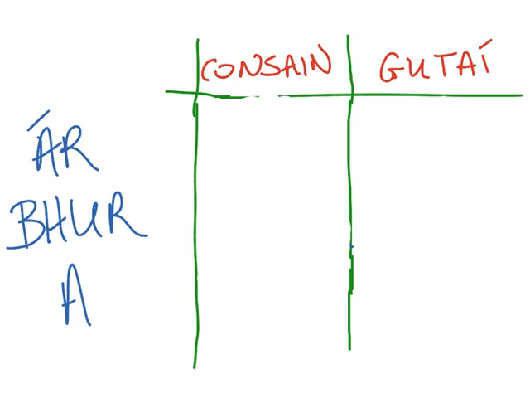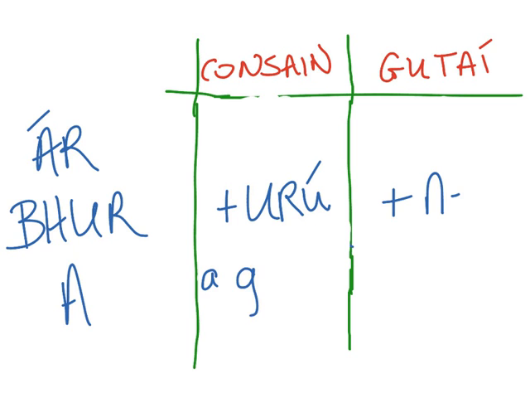Now for ours, your plural, and theirs, ár, bhur, and a, the same rule applies to all three, and the rule is simply that for ár, bhur, and for theirs, a, you add an urú on consonants and n-hyphen on vowels. So, mar shampla, their coats would be a gcótaí, G-C-O fada T-A-I fada.